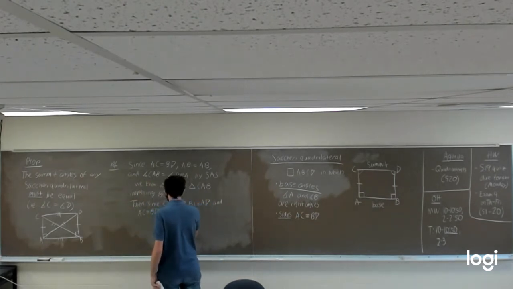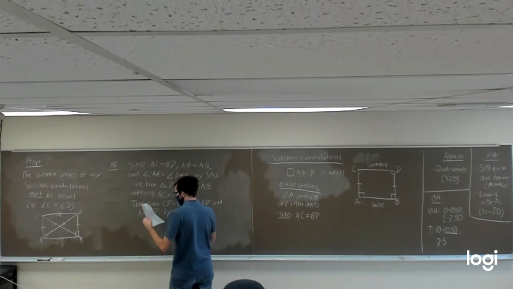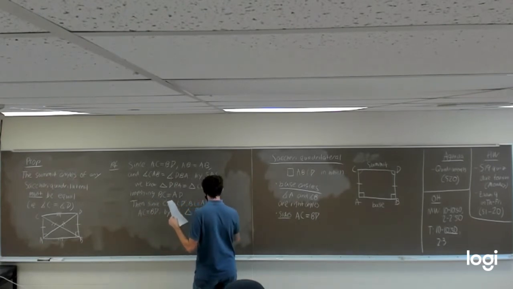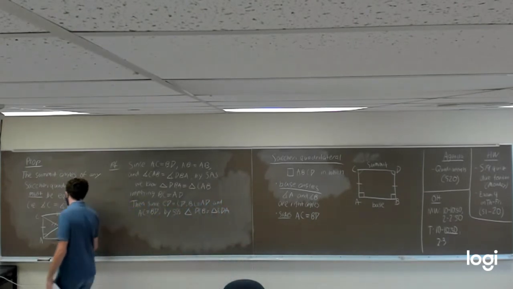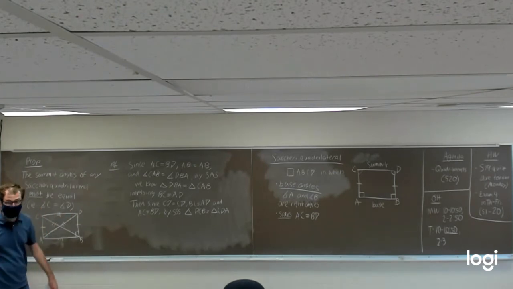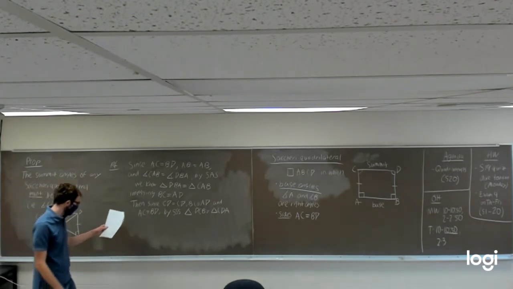Since we know all of these are equal, by side, side, side, we know that triangle DCB has to be equal to triangle CDA. In other words, this triangle in the upper right of the quadrilateral has to be equal to this triangle CDA in the top left of this diagram.